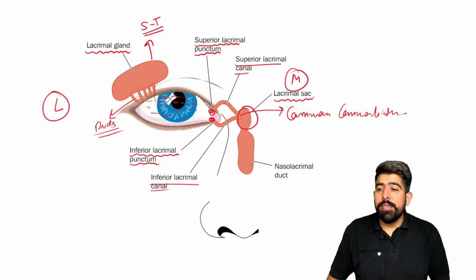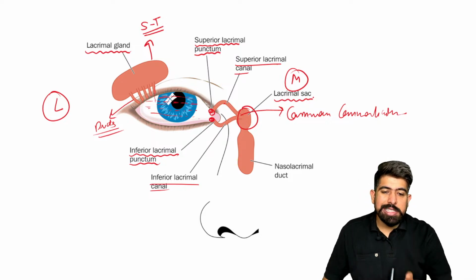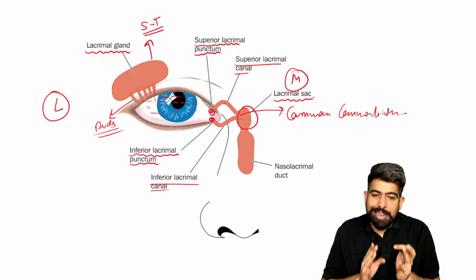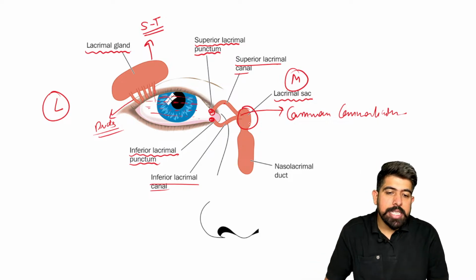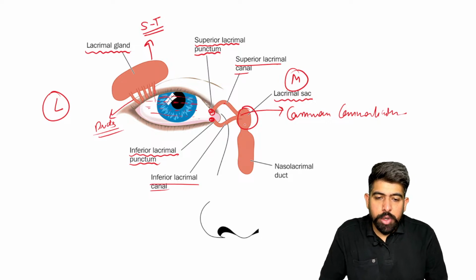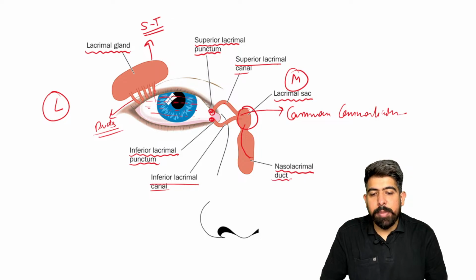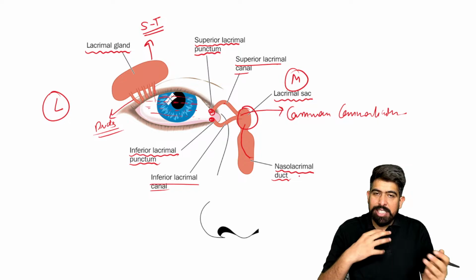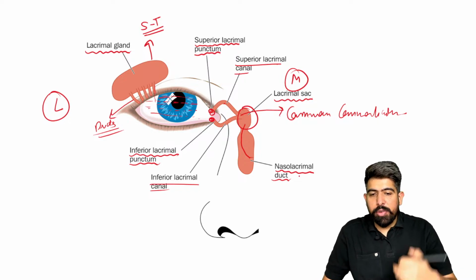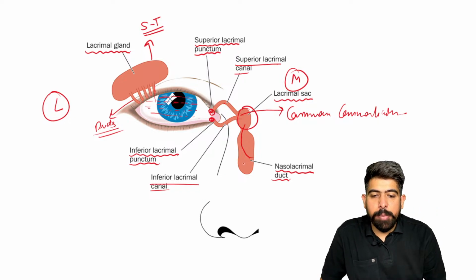Now the important thing which I'm going to cover here, as we covered this whole lacrimal system: after this lacrimal sac, your tear will be going to drop into your nasolacrimal duct. What do you mean by nasolacrimal? Naso means the nose, lacrimal means your tears. So it is a connection between the eye and the nose.